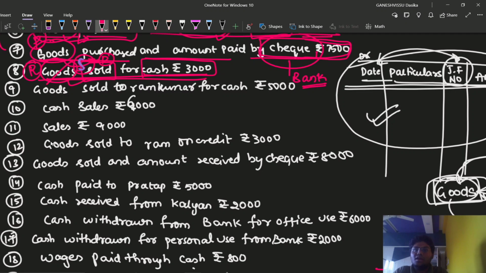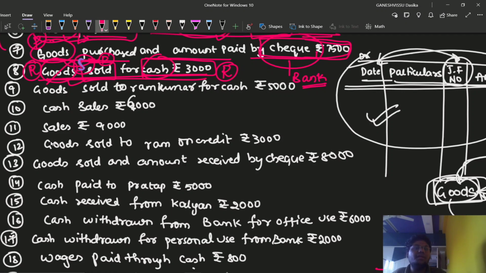When we make sales, then we are going to receive the cash. Cash is coming in, and cash is an asset, so the real account rule applies: debit what comes in and credit what goes out. So debit the cash account. Goods are sold, so we are going to credit the goods account, but in the name of goods we are going to write sales account, simply because sales is an income. Income is always having credit balance. Debit all expenses and losses, credit all incomes and gains. Sales is a nominal account, right?